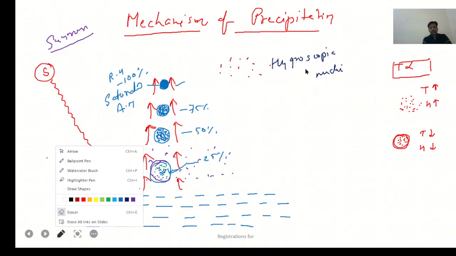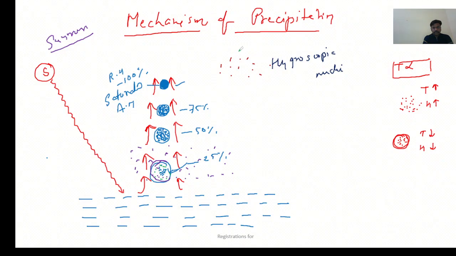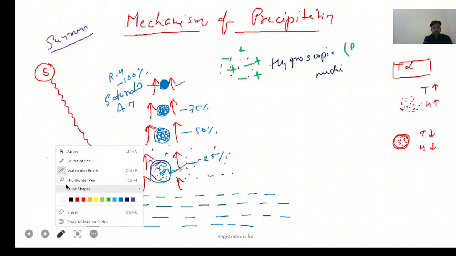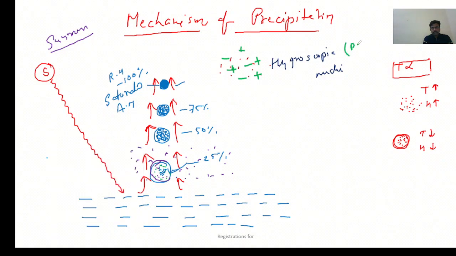So hygroscopic nuclei, you can see these hygroscopic nuclei are ionized. So there are plus and minus charges. Plus is here, minus is here, again plus, again minus, again plus, again minus. These hygroscopic nuclei are basically pollutants of what? Pollutants of the atmosphere. For a longer duration, when such pollutants are suspended in the sky, they become ionized.